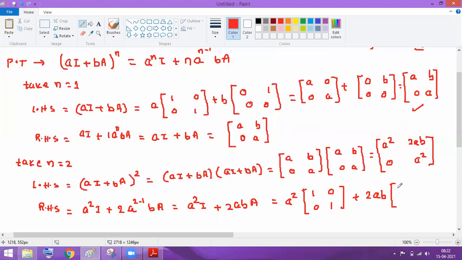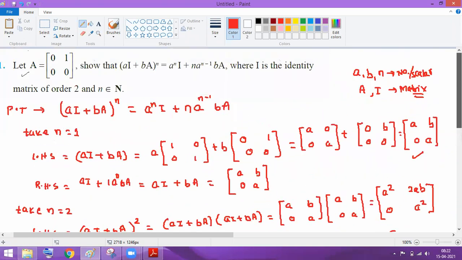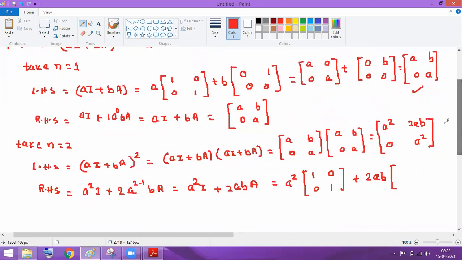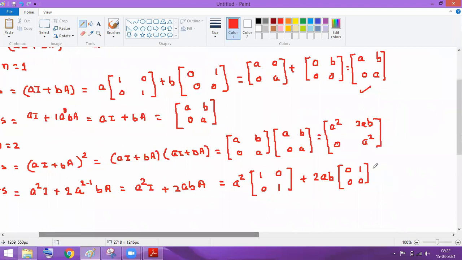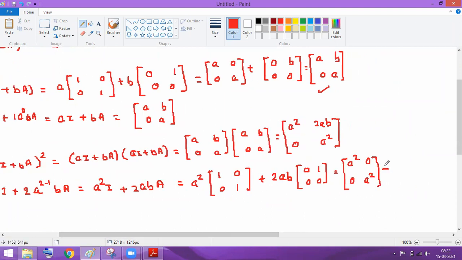What do I have to put in the place of A matrix, guys? A is given, yes. A is given 0 1 0 0. Look at the question. A is given 0 1 0 0. I'll put here 0 1 0 0. Okay. Now further, if you solve this, so can we say that I'll get from here a square 0 0 a square. Okay. And from here I'll get plus 2ab.